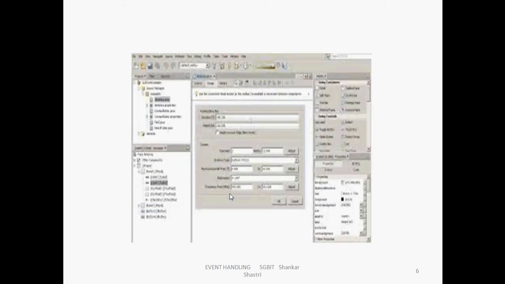In Java there are two IDEs available, the Eclipse IDE and NetBeans. In NetBeans, you can design any web applications.